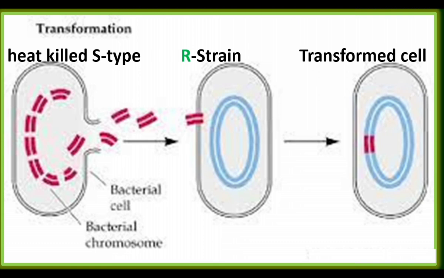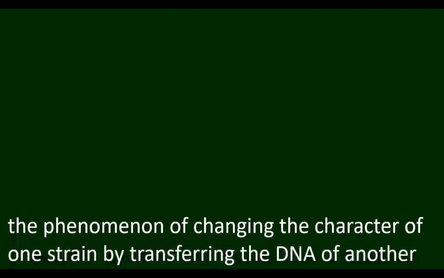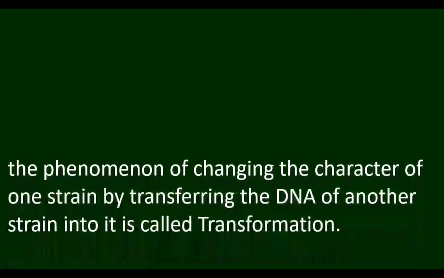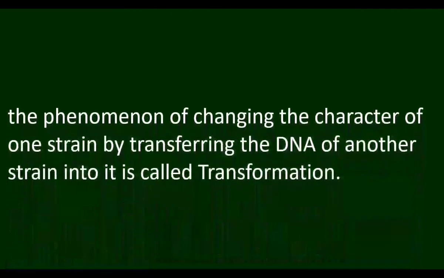Because of this transformation, the mouse died when the mixture of heat killed S and R cells was injected. This is the bacterial transformation experiment conducted by Griffith. The phenomenon of changing the character of one strain by transferring the DNA of another strain into it is called transformation.